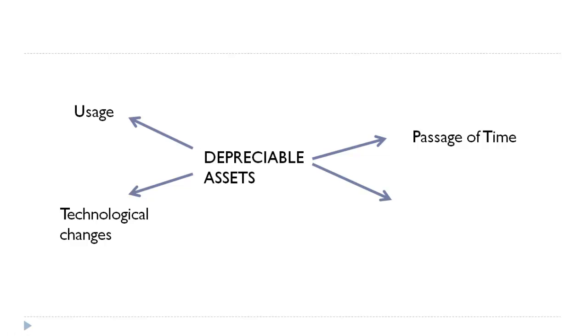And four is wear and tear. Wear and tear is similar to usage, but here due to heavy usage the value could come down. So these are all the reasons that the value of assets could come down, and it becomes necessary to account for this reduction. Now, why are we accounting only for reduction? Are we accounting only for reduction in value of the asset? No. Just look at here.